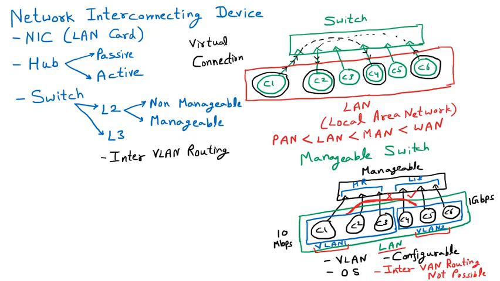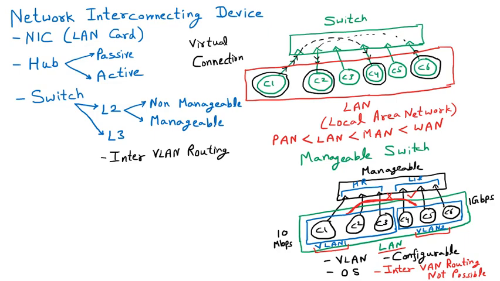Now what does that mean? If I take a real-life example, a class of 60 students, which is a LAN, is divided into two groups. First 30 are VLAN 1, next 30 are VLAN 2. They are at separate places but they are still talking, meaning VLAN 1 can send the data to VLAN 2. So that is inter-VLAN routing, it is possible.